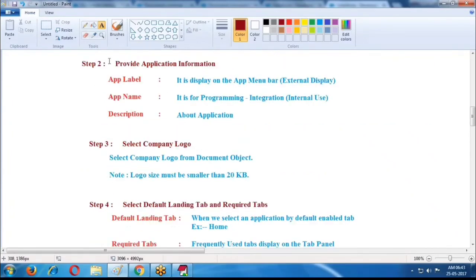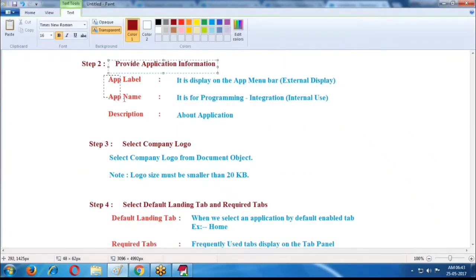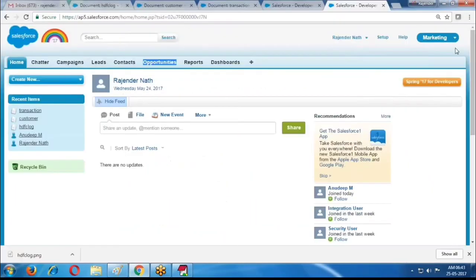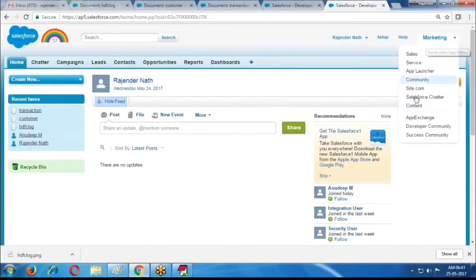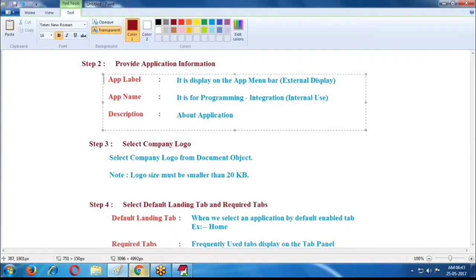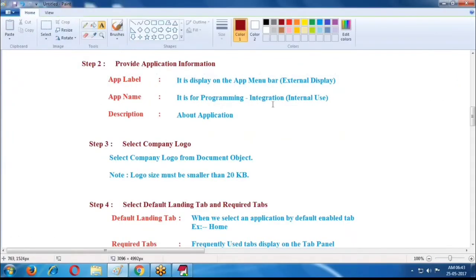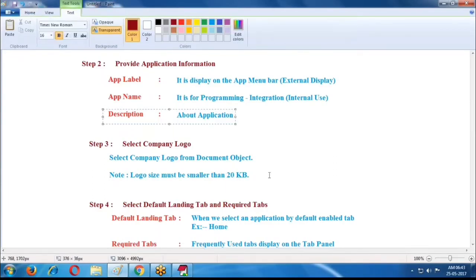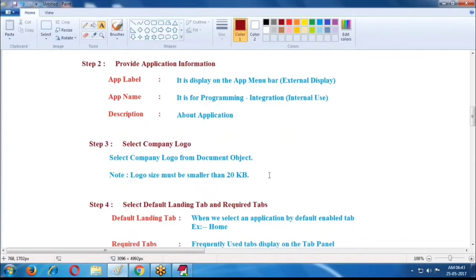Second step, provide application information: application label, name, and description. The label is displayed externally here, but the name is for internal purposes, used for programming and integration. Description is about your application. If you want to provide some information, you can provide it in the description.